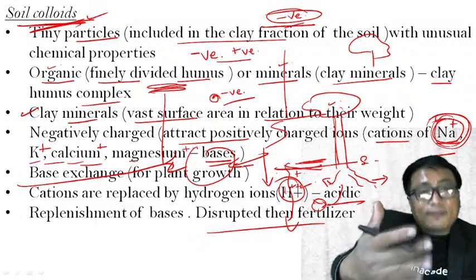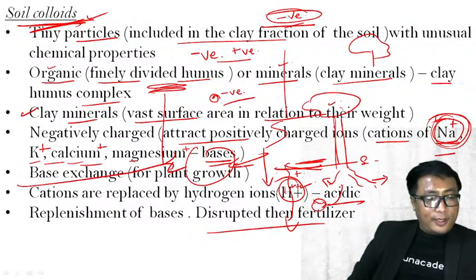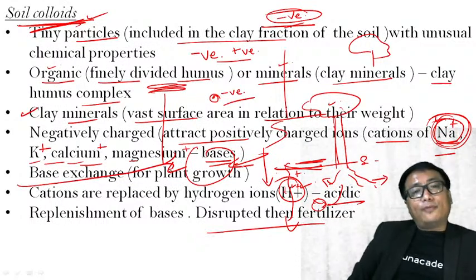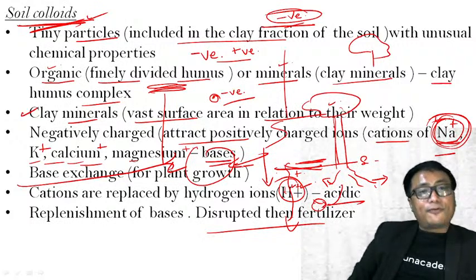That is the basic function of this soil colloid, one of the main and very important functions performed in the soil ecosystem.